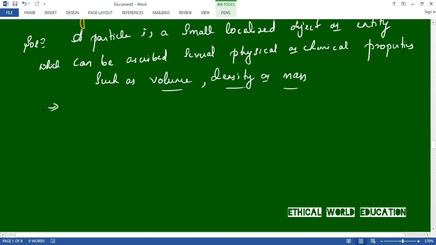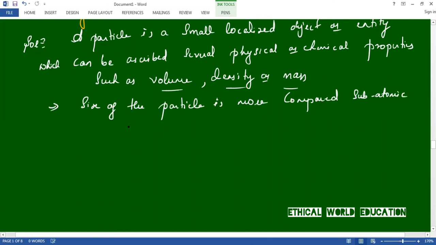The next point is that they vary greatly in size. The size of the particle is more compared to subatomic particles like proton, neutron, or electron.